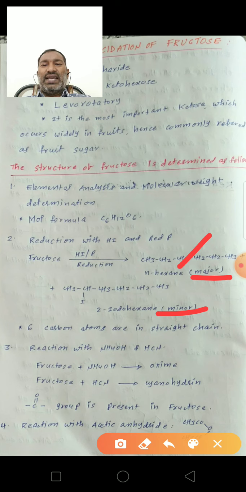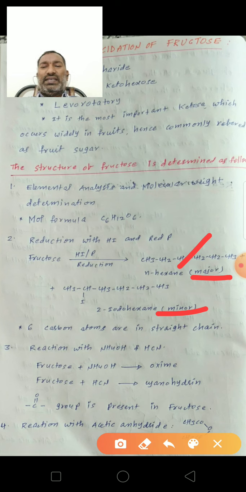This reaction indicates the 6 carbon atoms are in a straight chain. The formation of n-hexane indicates the 6 carbon atoms of fructose are in a straight chain.